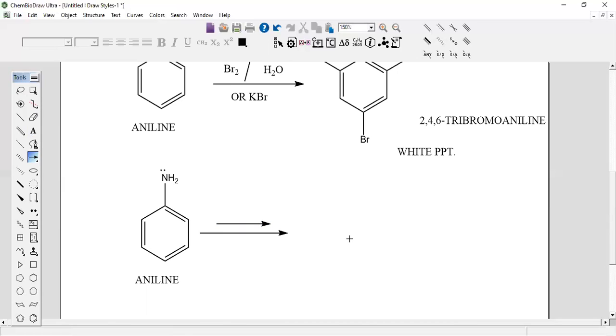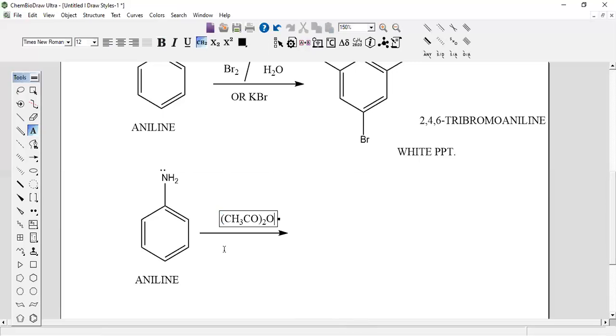The acetylating reagent is acetic anhydride, CH3CO, and here you keep the bracket here and here. You have to tell me the name of this compound. Can anybody tell me what may be the compound? Here it is going to be the oxygen, I have to write oxygen.